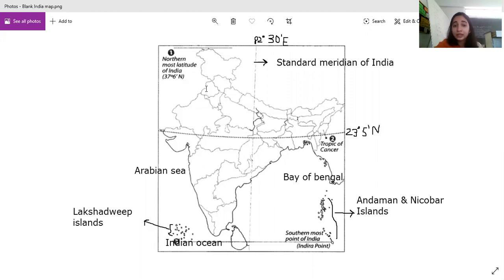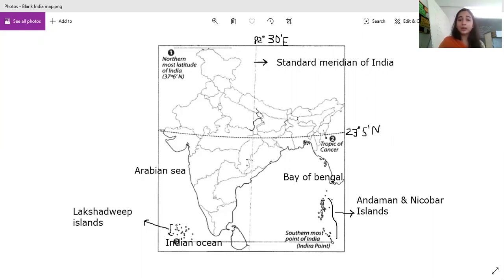But if we see the Indian mainland, this is the southernmost point here. There is nothing below it. This point is Kanyakumari. Kanyakumari is the southernmost tip of the Indian mainland, and Indira Point is the southernmost tip of India. Why India is called a subcontinent will come in the next chapter.